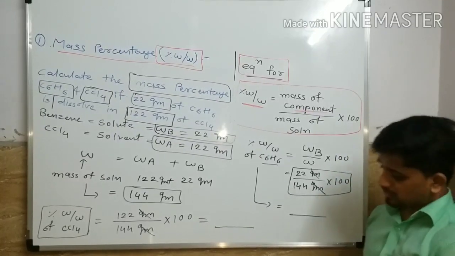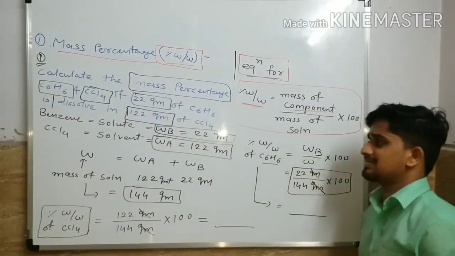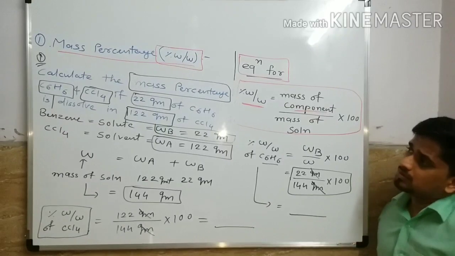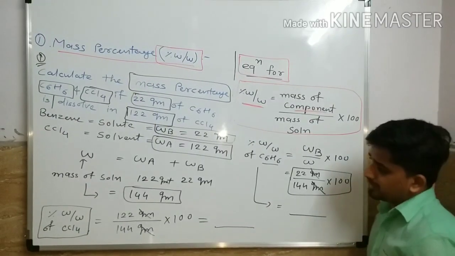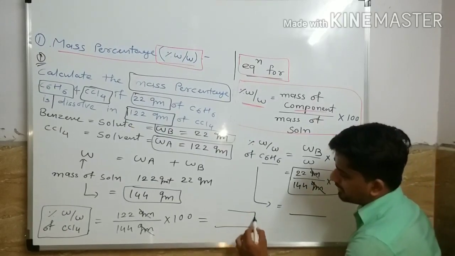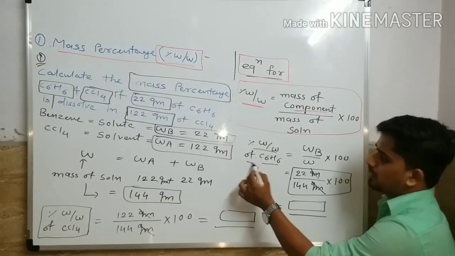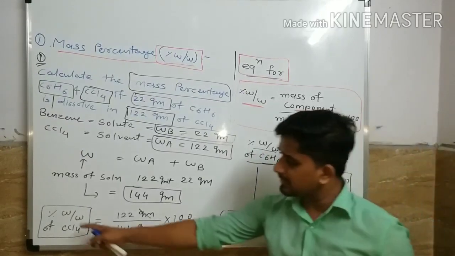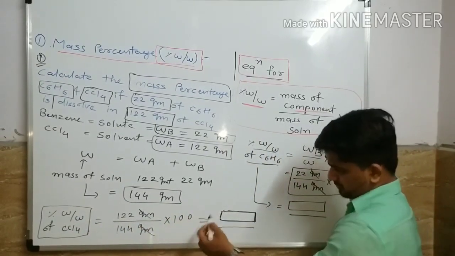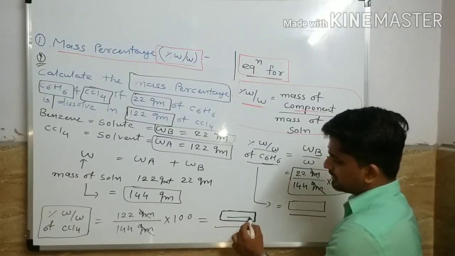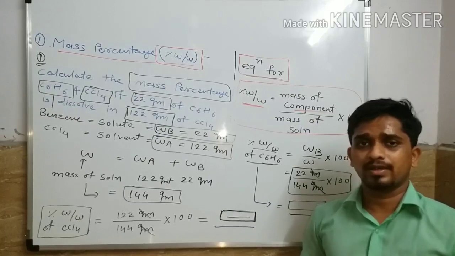Okay, so this is your first numerical. Just take a screenshot and write it down in your notebook. You also have to comment the answer: the percentage of W by W of benzene and also the percentage of W by W of CCl4. After calculation, whatever answer you get, you have to comment it in our comment box.